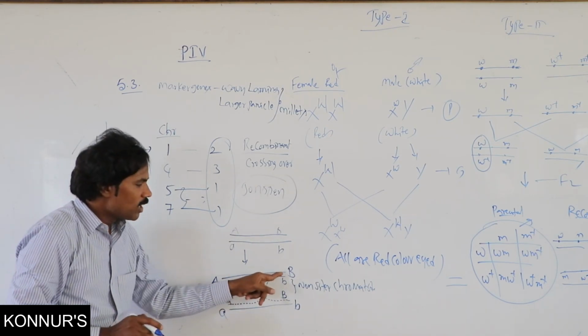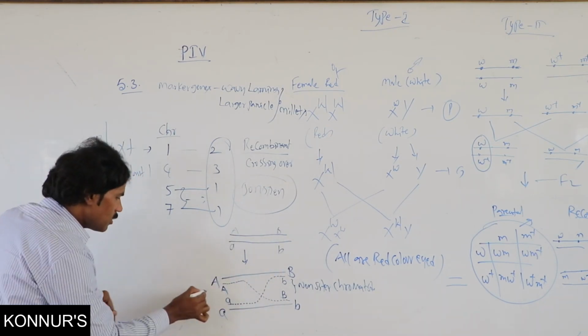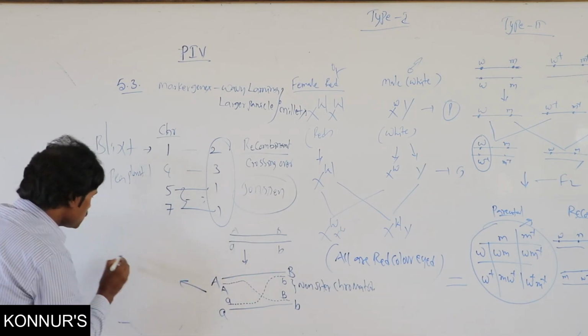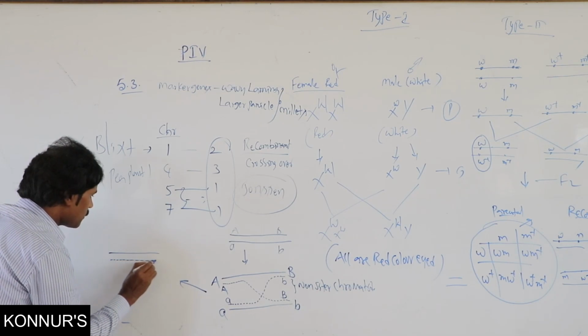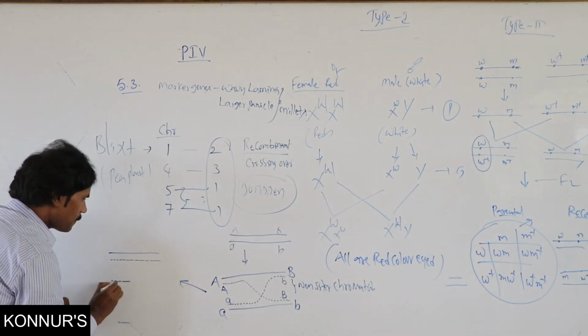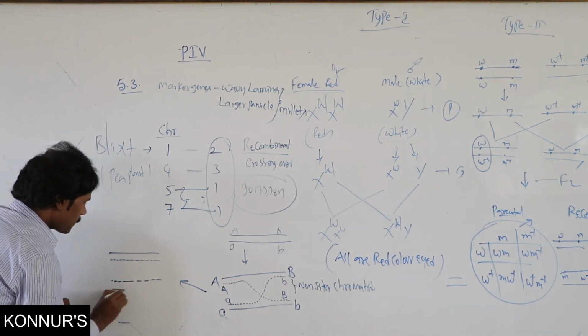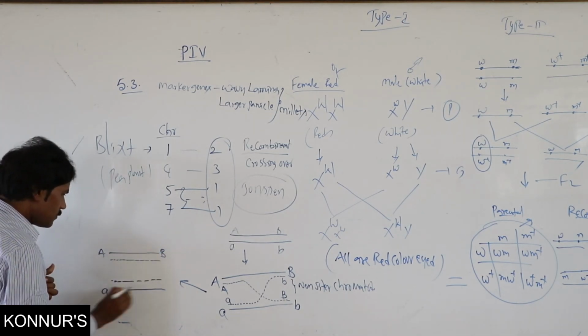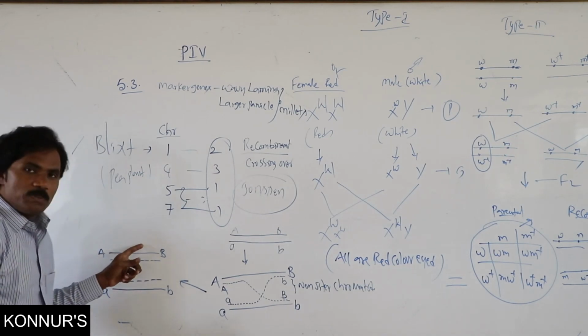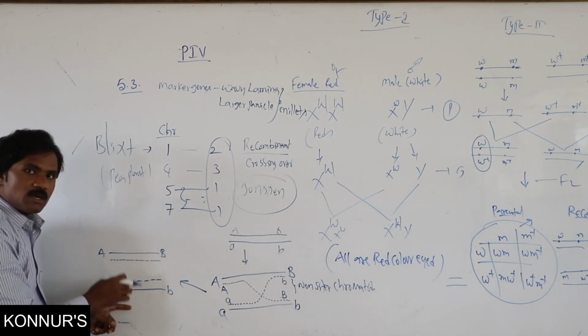That means one is the parental, another one is the recombinant one. This parental one, the superior and inferior, these two parts are parental.